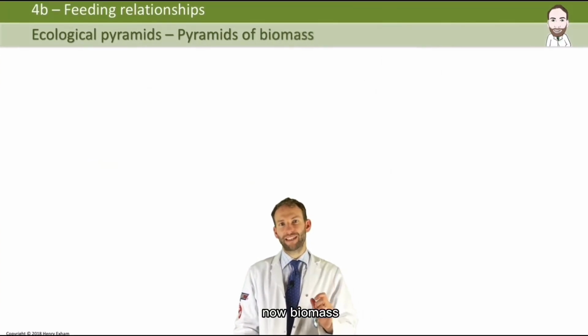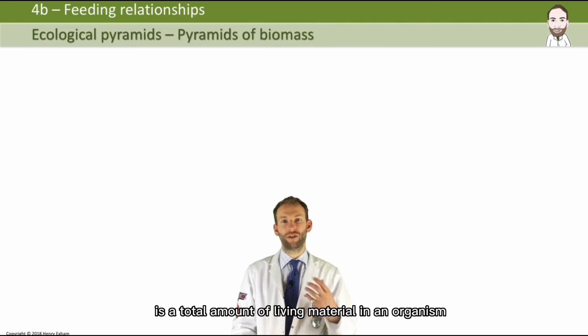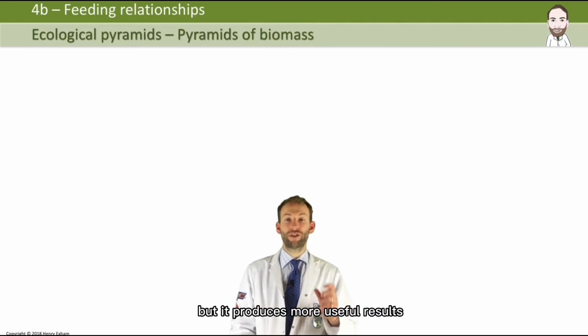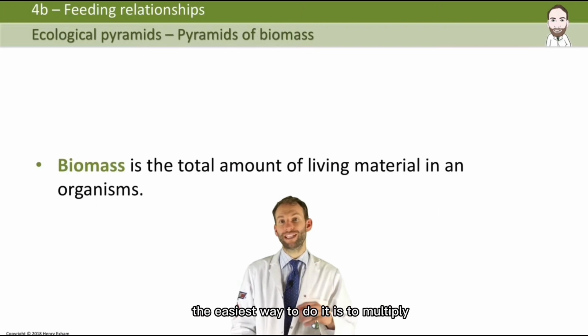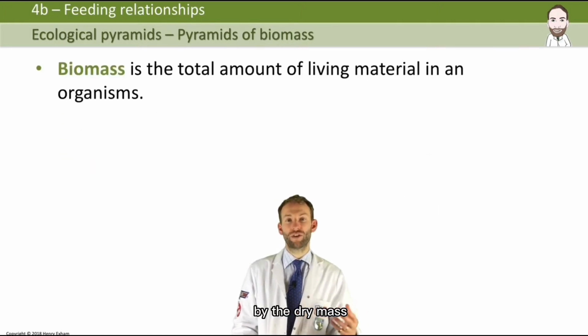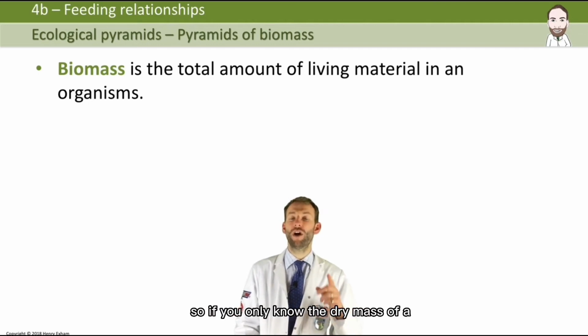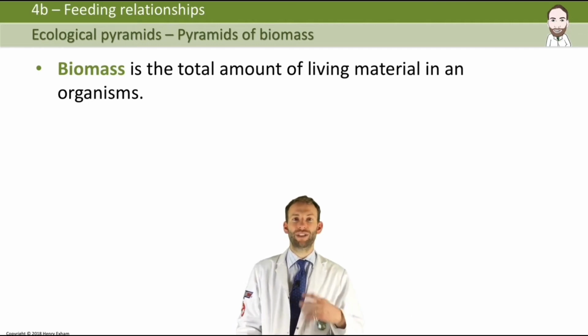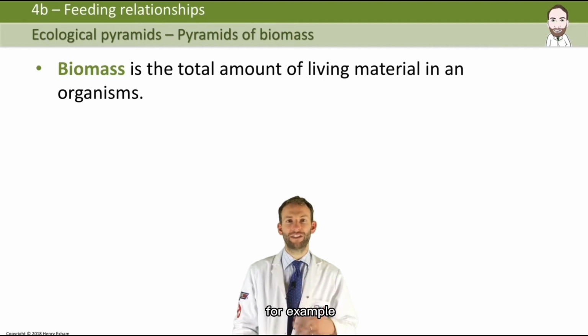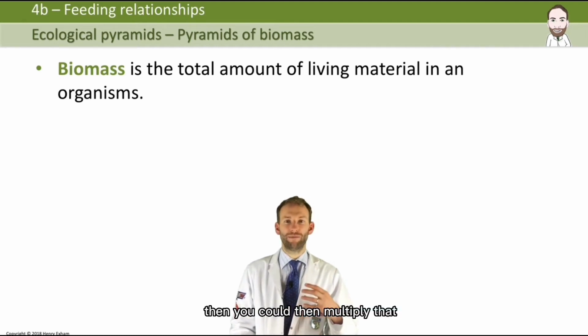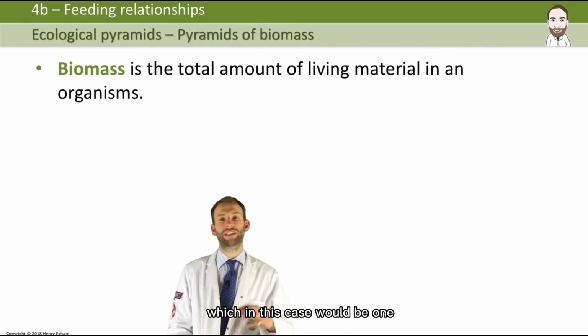Now, biomass is the total amount of living material in an organism. It's quite hard to measure, but it produces more useful results. The easiest way to do it is to multiply the number at each level by the dry mass, that means the mass without the water, of one of the organisms. So if you know the dry mass of a particular height of an oak tree, for example, then you could multiply that by how many you've got, which in this case would be 1.